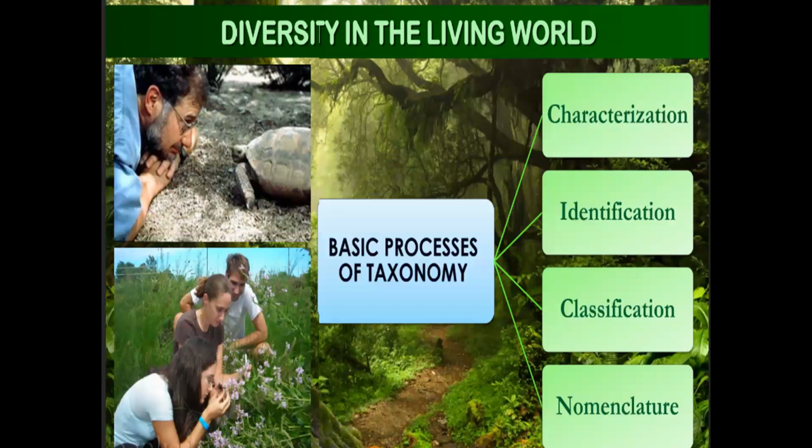Next, this is the process of taxonomy. Taxonomy is the study of characterization, identification, classification, and nomenclature. First they will identify, then classify, and then nomenclature, that is giving the name. The first process is to characterize: write all the characters of the organism. You found a new organism, study all its characters.